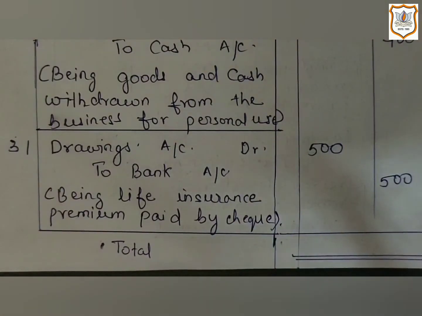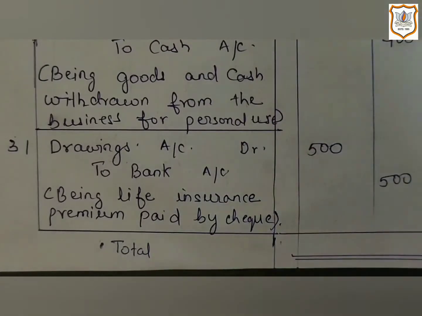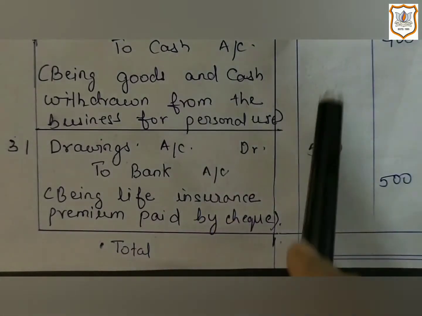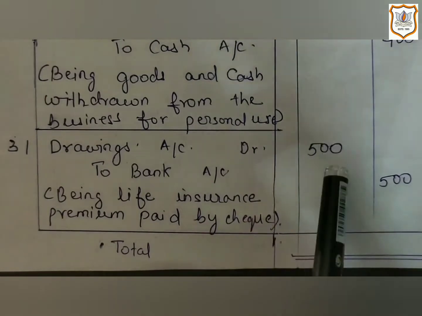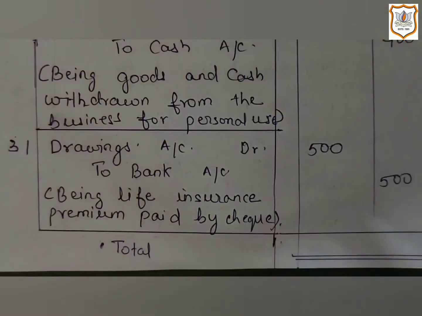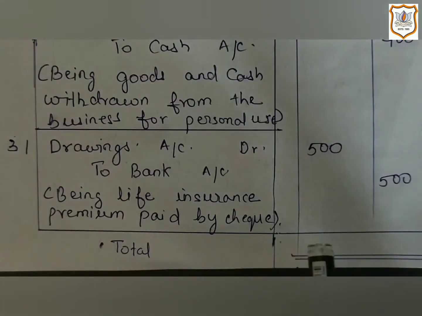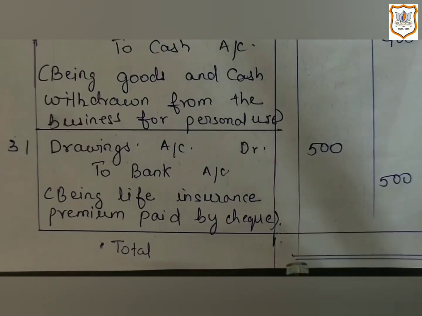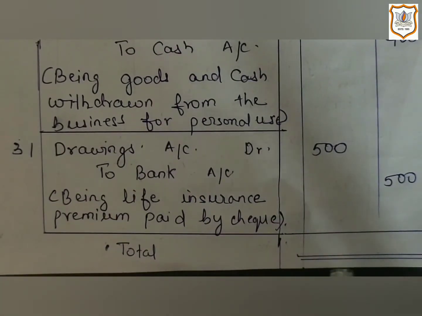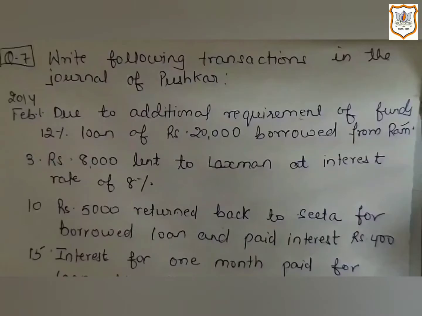Now remaining transactions you have to complete by yourself. After passing all the journal entries, you have to do total of debit side and credit side. And remember, total of debit side must be equal to total of credit side. After then you have to draw two thin lines that indicates that you have completed your journal entries here. Now let's make journal entries of few transactions from question number 7.